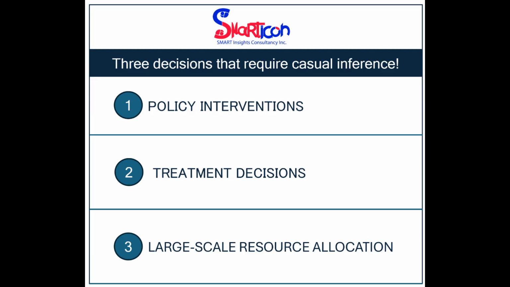The key message is simple: machine learning can greatly improve prediction and prioritization, helping decision makers act more efficiently. But when decisions involve changing systems, implementing interventions, or allocating major resources, causal inference becomes essential.